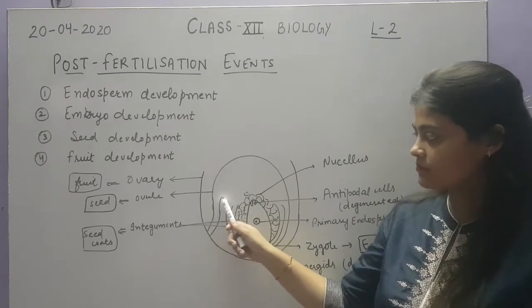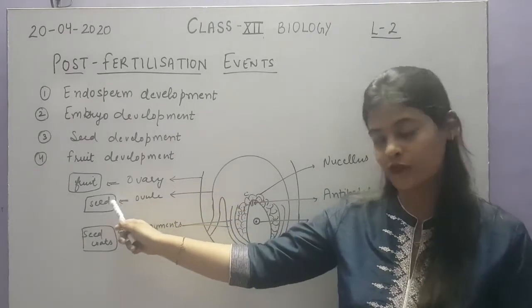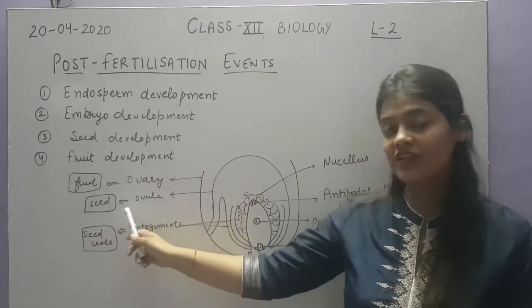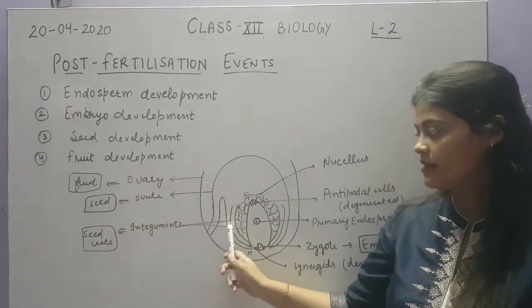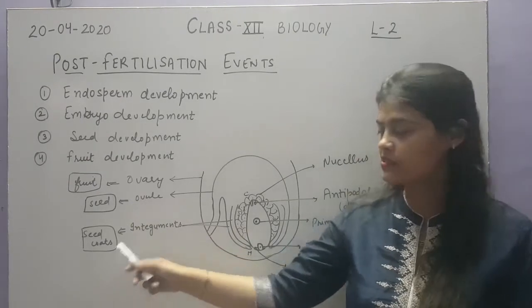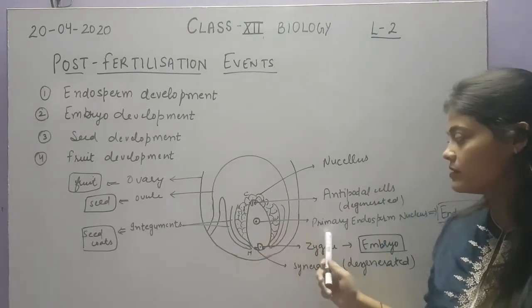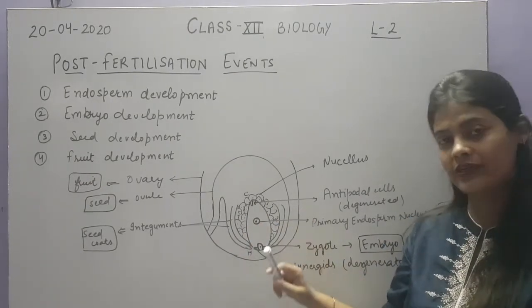So this outer ovary will develop into future fruit, ovule will form the seed, and the two layers, that is the integuments, will form the seed coat, and inside the ovule there was the embryo sac, as we have already discussed.